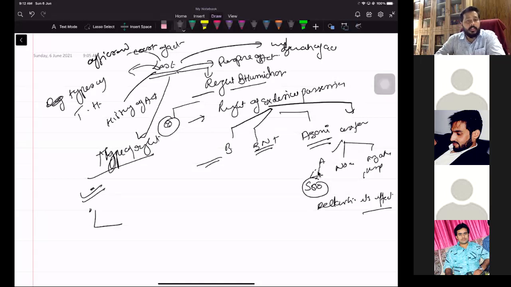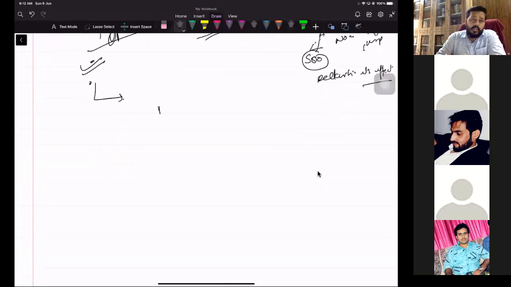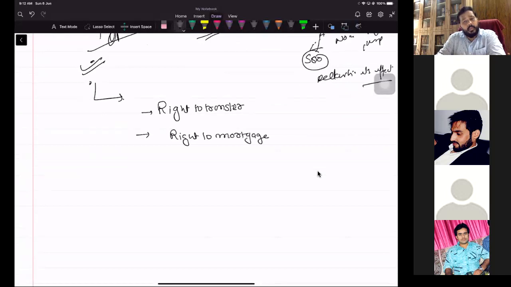Today the right we will discuss is the right to transfer. We will try to understand basically three broader rights: right to transfer, right to mortgage, right to lease, and right to exchange.